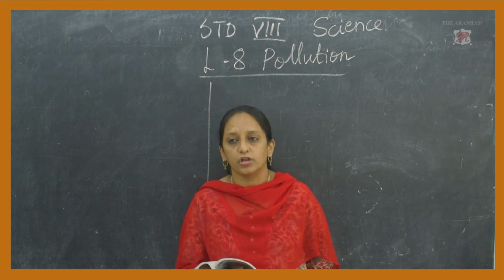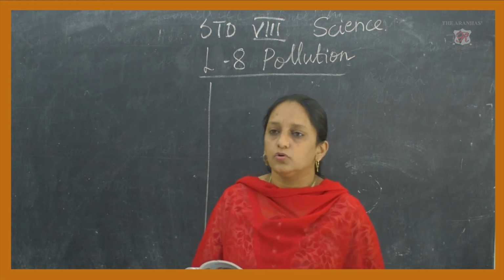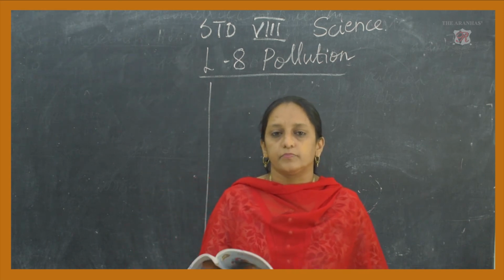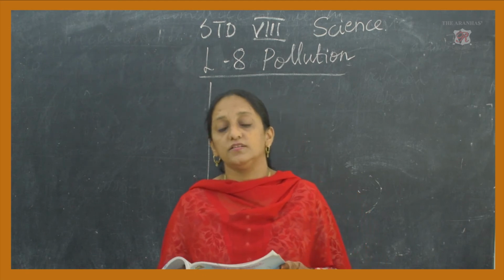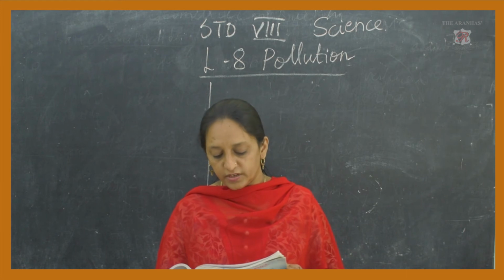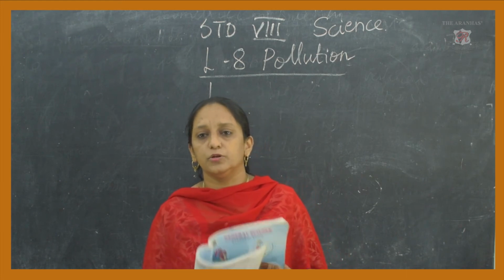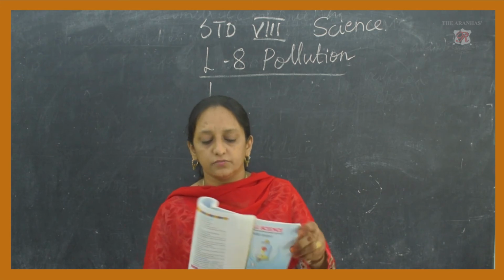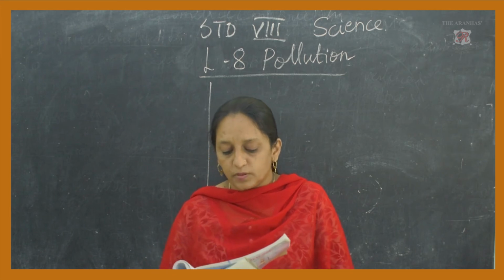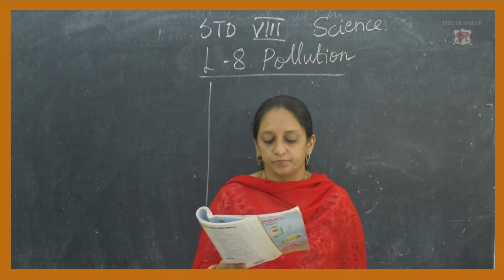Similarly, diseases spread through various pathogens. Pathogens are microorganisms, very tiny organisms which can be observed only under a microscope. They are very tiny, but they have the capacity to cause big diseases in the human body. If there is soil pollution, there will be water pollution, and because of water pollution we will have to face a lot of danger and many problems.